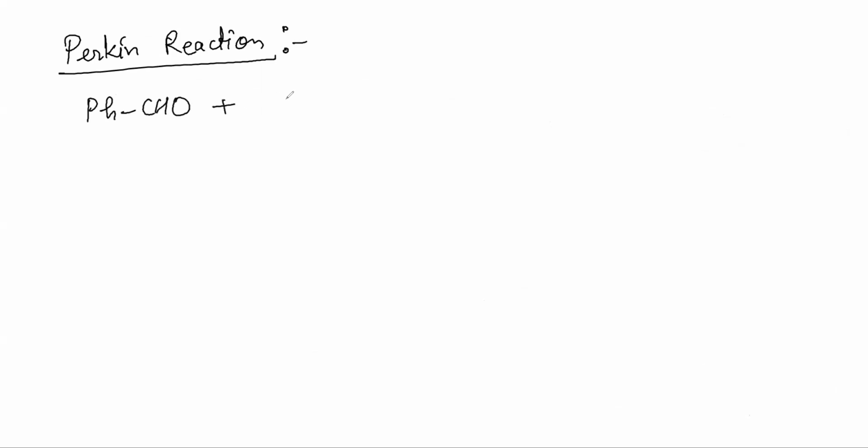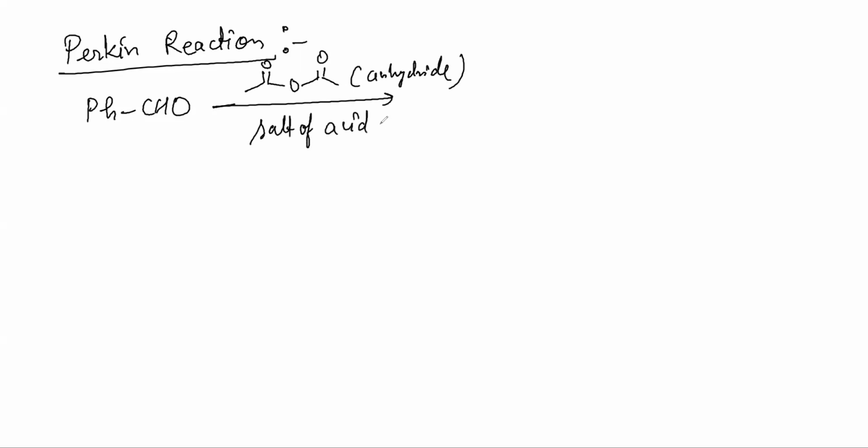Next reaction is Perkin reaction. Here in Perkin reaction, what we do, we treat our PhCHO with an anhydride like this. This is anhydride. What else do we do? We take a salt of the acid forming the anhydride.